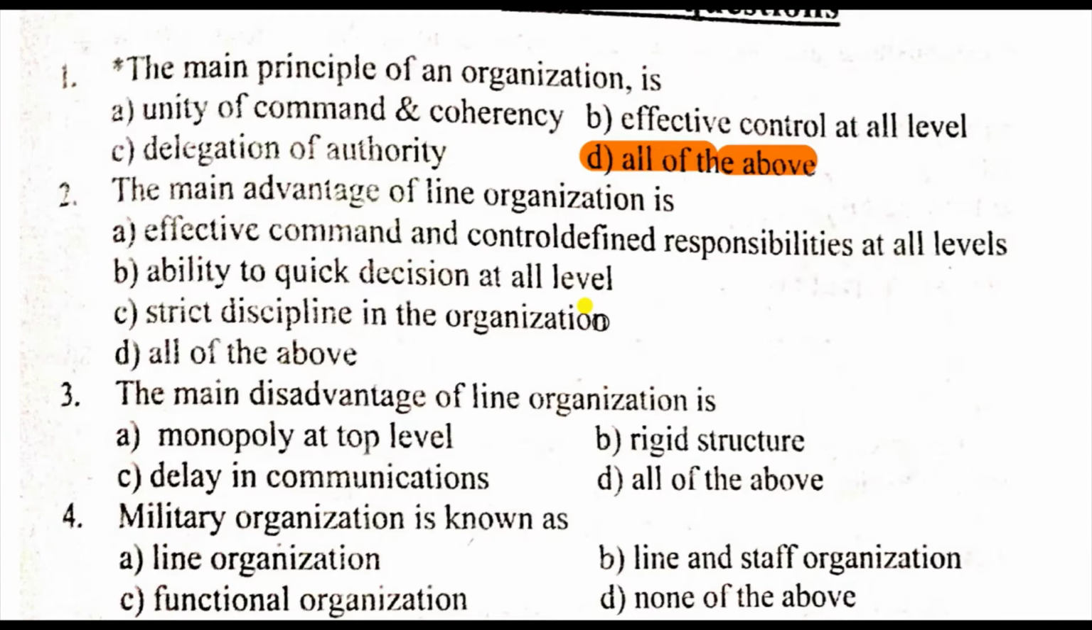So at the different levels, like I said, the first is the chief engineer, then engineer, then overseer. So they have to take decisions quickly. Then strict discipline in the organization: the persons in the topmost positions follow certain rules and regulations, and make the rules and regulations so that those below can follow them. So all of above. So here the correct answer will be all of above.